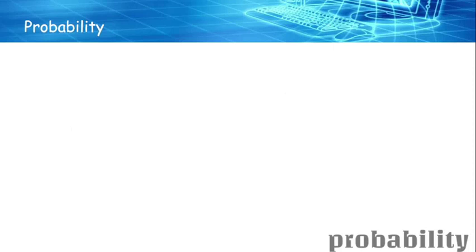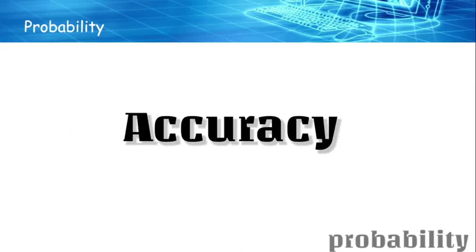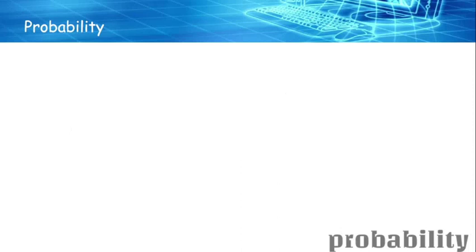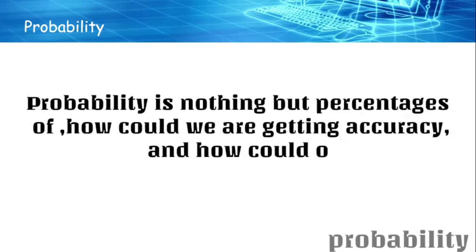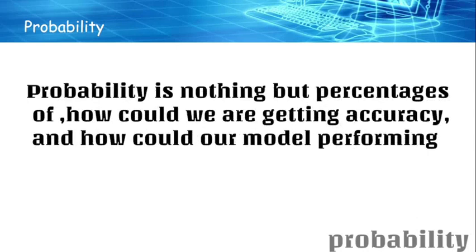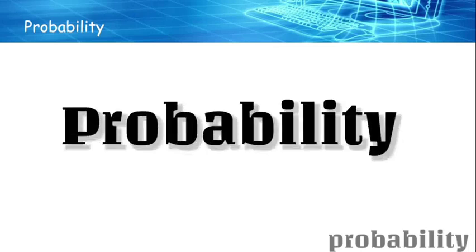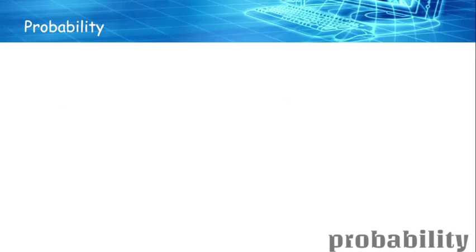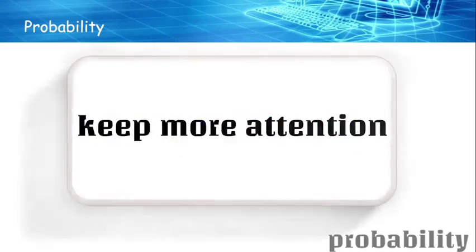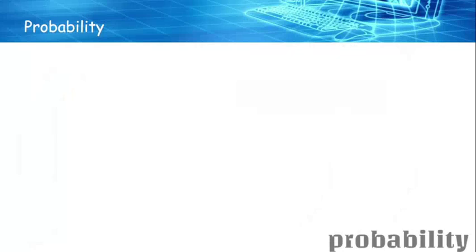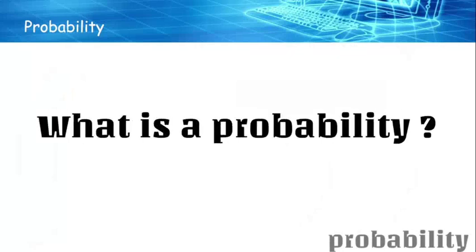We basically talk a lot about probability when we are talking about accuracy, like how good a model is. Based on probability, which is nothing but percentages, we can tell how good the accuracy is and how well your model is performing. So that goes back to accuracy. Probability is an important factor, so we have to pay more attention to this video because it dominates a lot in machine learning.